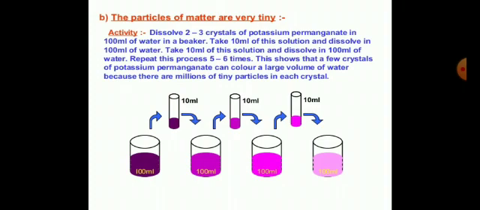The second one is that they are very tiny. For that, there is potassium permanganate. It's a violet color pigment. We can mix it into the water. Slowly, we change the amount of potassium permanganate and then add it into the same 100 ml of water.